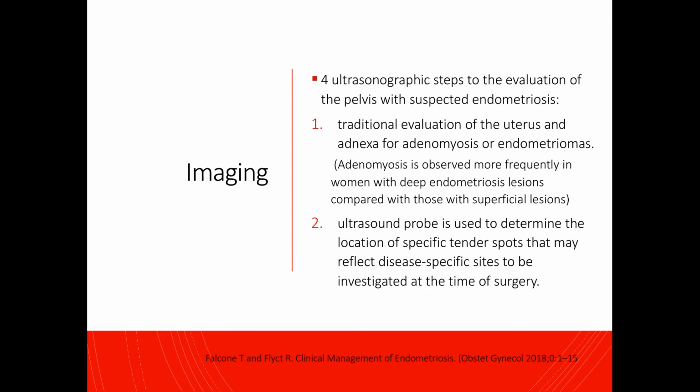There are 4 ultrasonographic steps to the evaluation of the pelvis with suspected endometriosis. First is the traditional evaluation of the uterus and adnexa for adenomyosis or endometriomas. Adenomyosis is observed more frequently in women with deep endometriosis lesions compared with those with superficial lesions. The second step is that the ultrasound probe is used to determine the location of specific tender spots that may reflect disease-specific sites to be investigated at the time of surgery.